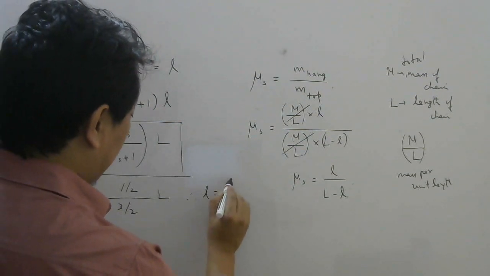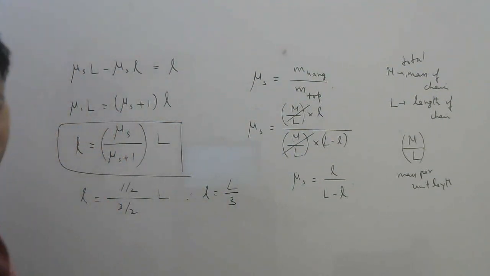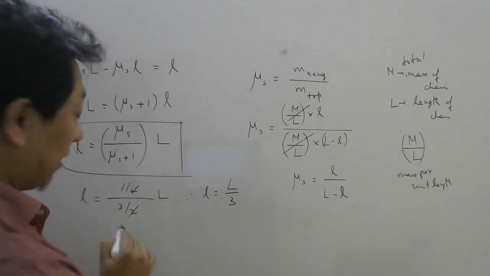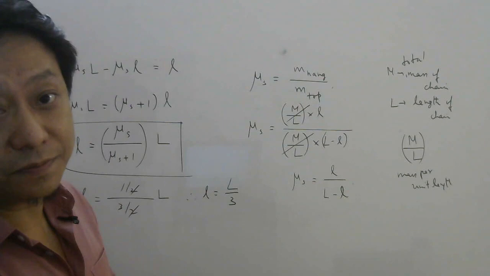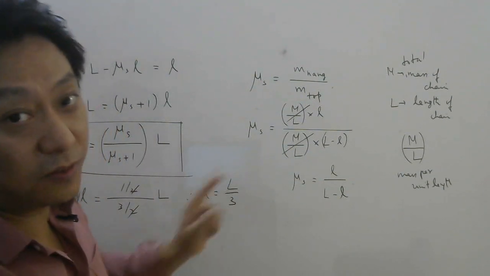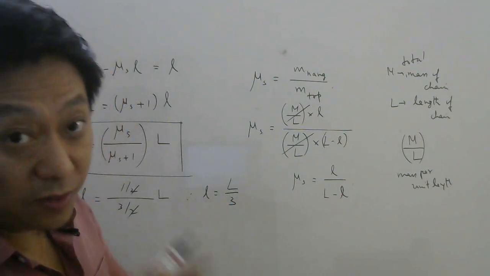So how much length can be there? 1/3. So if they ask fraction, how much fraction can it be? 2 will cancel, right? So how much fraction can hang from the table? If they ask, the answer is 1/3 of the length. So the answer is 1/3 if they ask fraction.